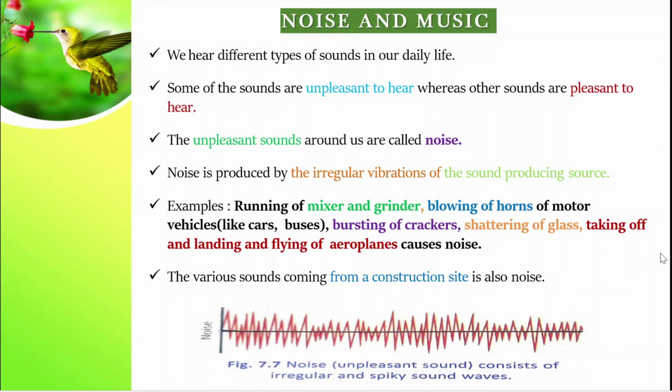Noise and music. We hear different types of sounds in our day-to-day life. Some of the sounds are unpleasant to hear, whereas some of the sounds are pleasant to hear. The unpleasant sounds around us are called noise. Noise is produced by the irregular vibrations of sound producing sources.